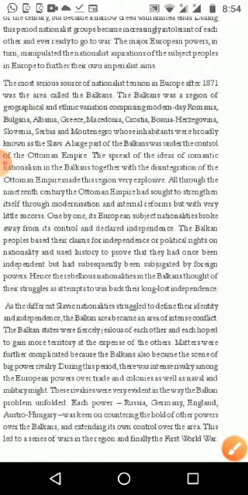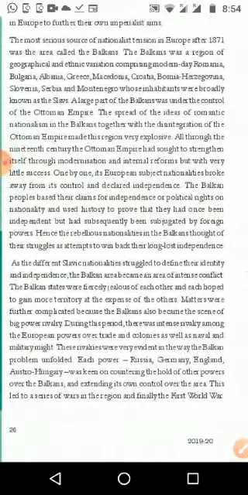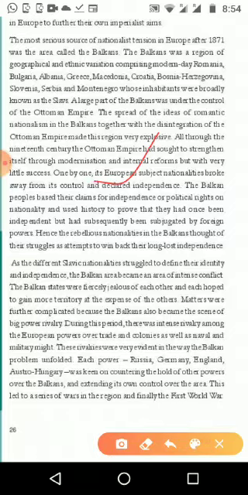One by one, its European subject nationalists broke away from its control and declared independence. We have already seen how Germany and the Italian part went. One by one, small countries were going away from the Ottoman Empire and becoming independent. The Balkan people based their claim for independence and political rights on nationality, and used history to prove that they had once been independent but had subsequently been subjugated by foreign powers.